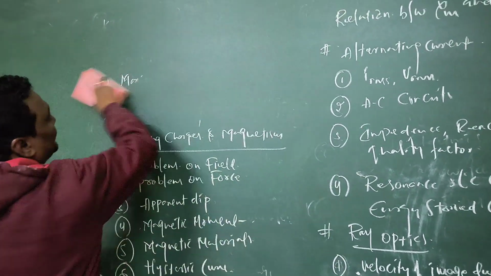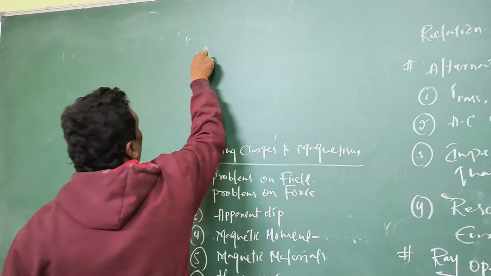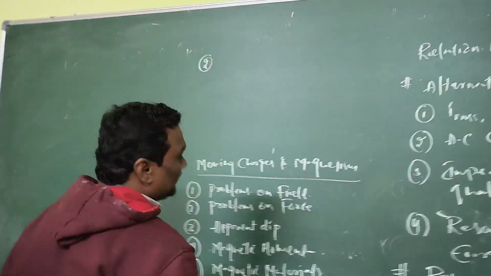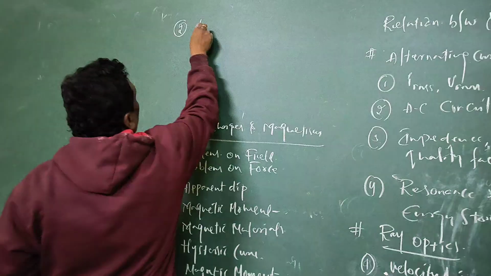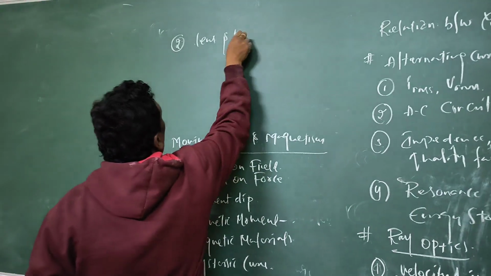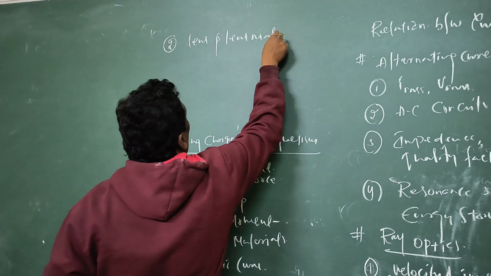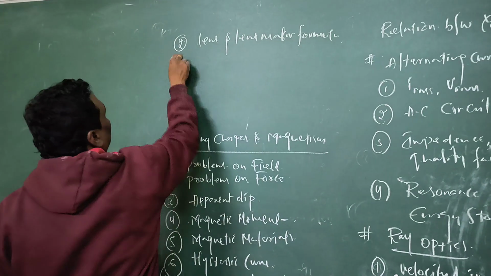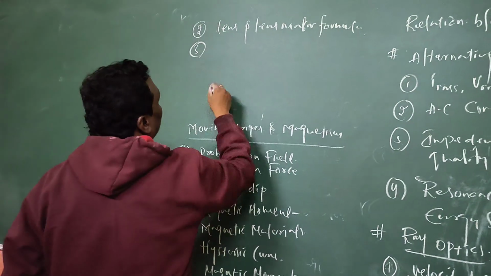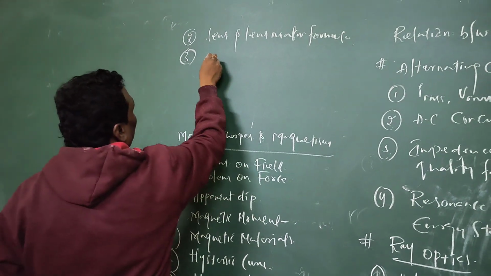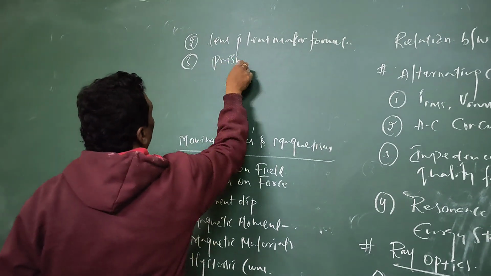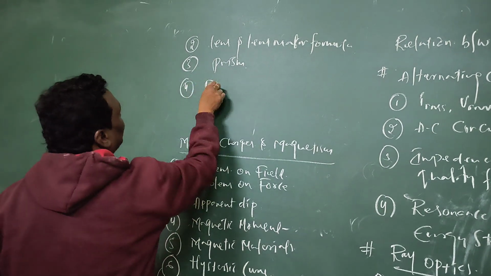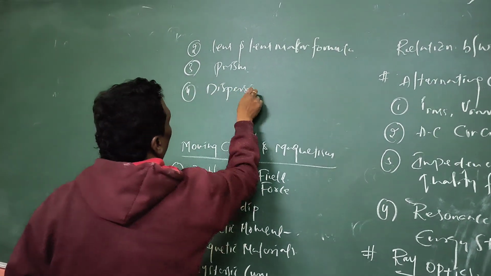Second one, you have to concentrate on lens and lens maker formula. And third one, you have to concentrate on prism. And fourth one, you have to concentrate on dispersion.